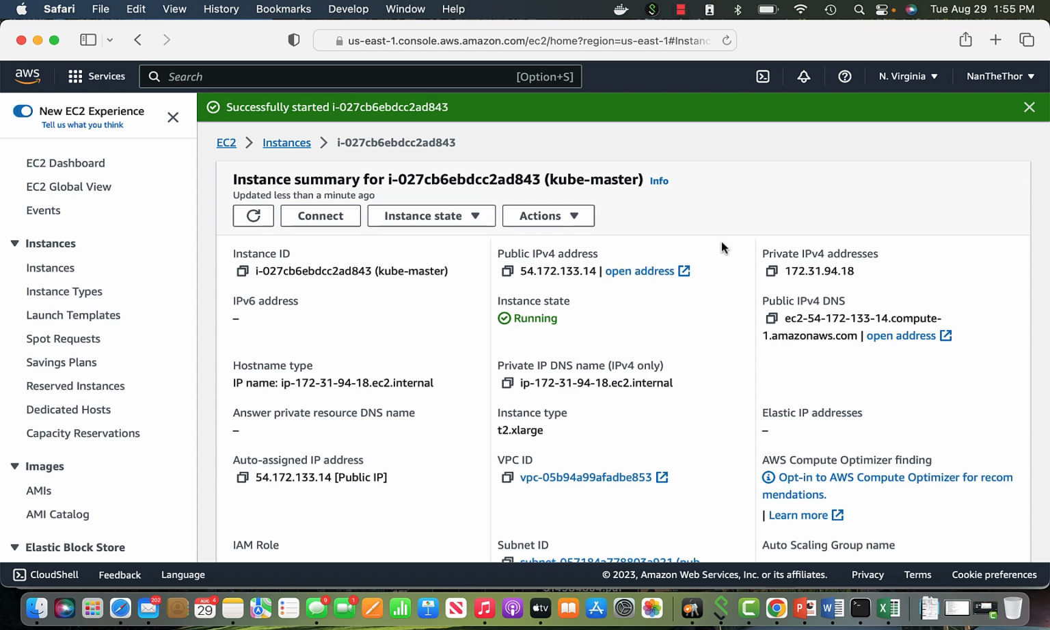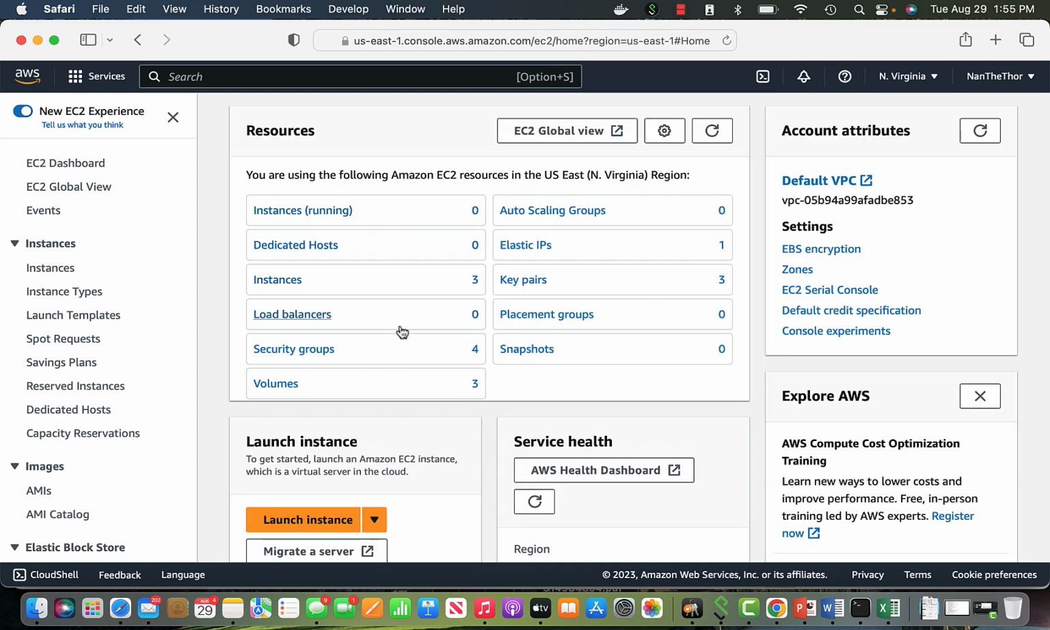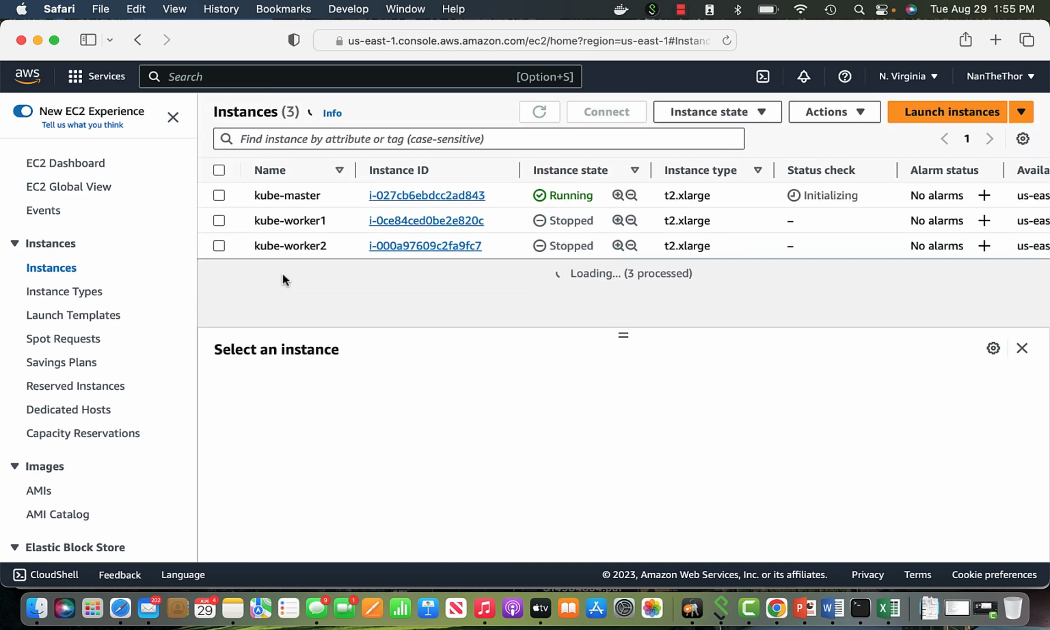Okay, so let's do a little deep dive on the EC2 instances. In my console, I have three EC2 instances because I set up the Kubernetes cluster manually myself. I had a master and two workers, but I just started the master.